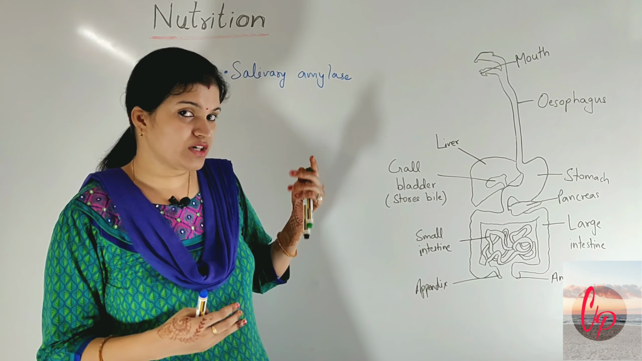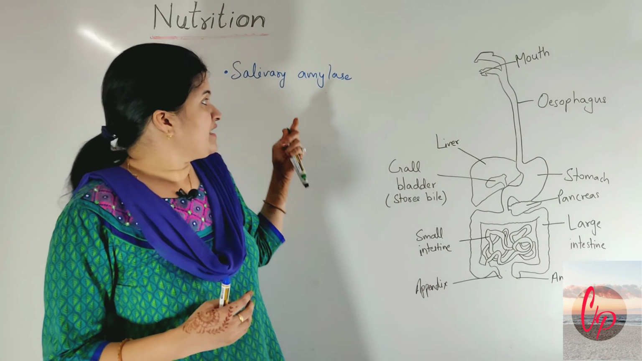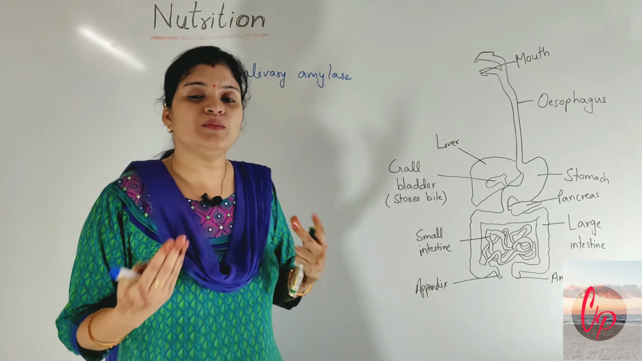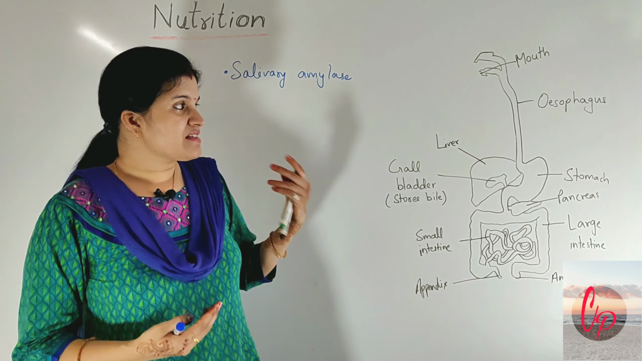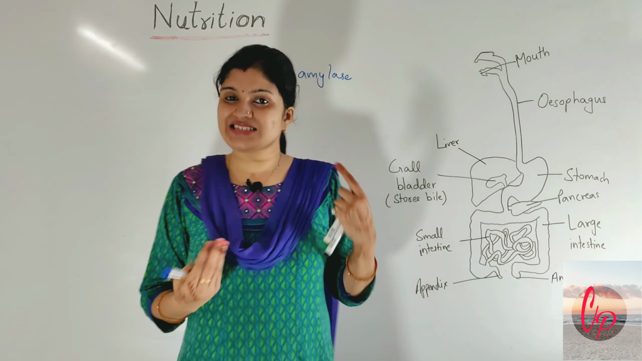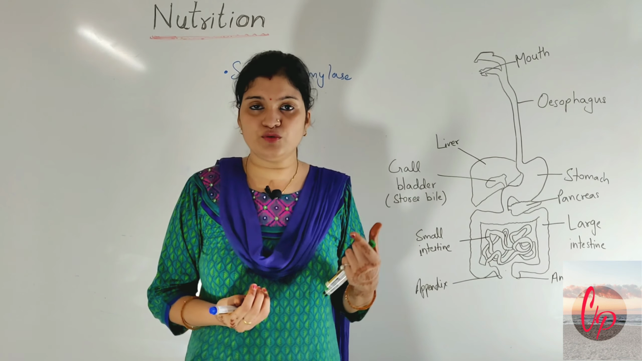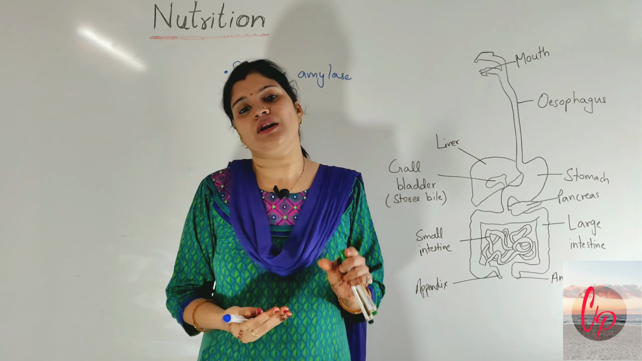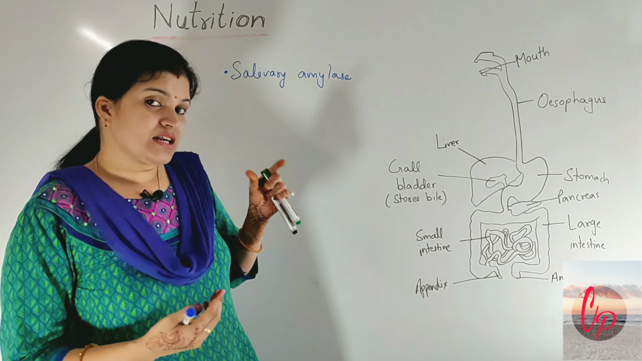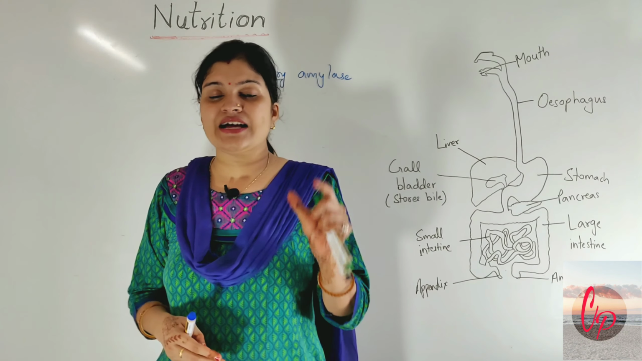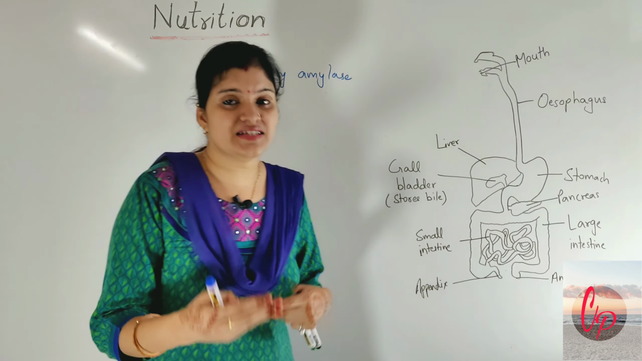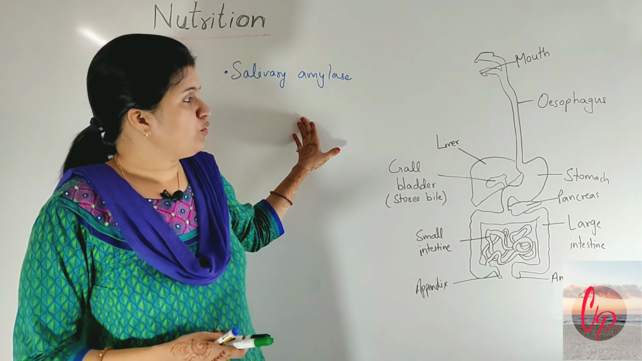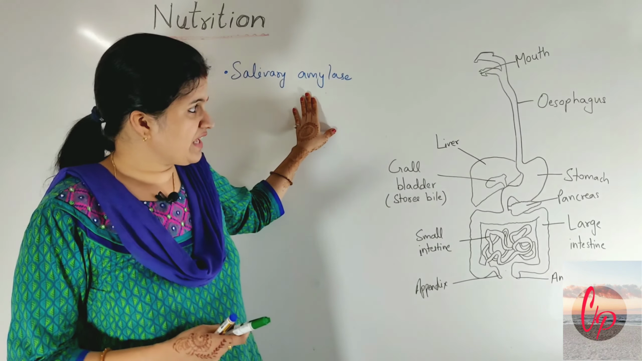What is the first step of digestion? It is the mixing of salivary amylase present in the saliva with the food material which we are eating, and as a result of this mixing, the starch which was present in our food has been changed into a simple sugar called maltose. Starch is a type of carbohydrate, so the digestion of carbohydrate has started in the mouth itself, with the help of salivary amylase.